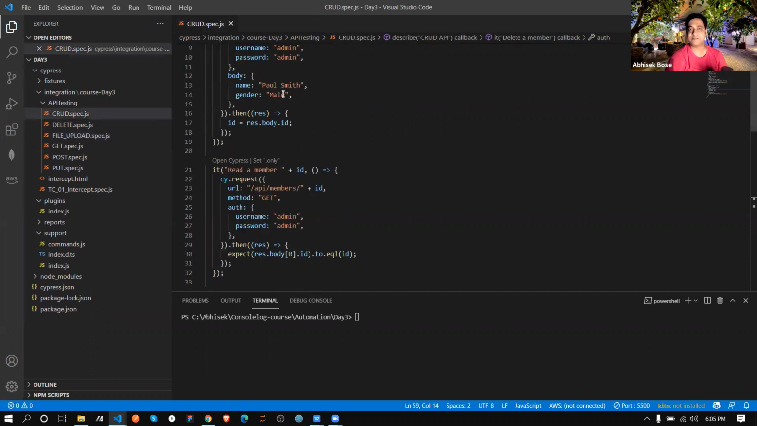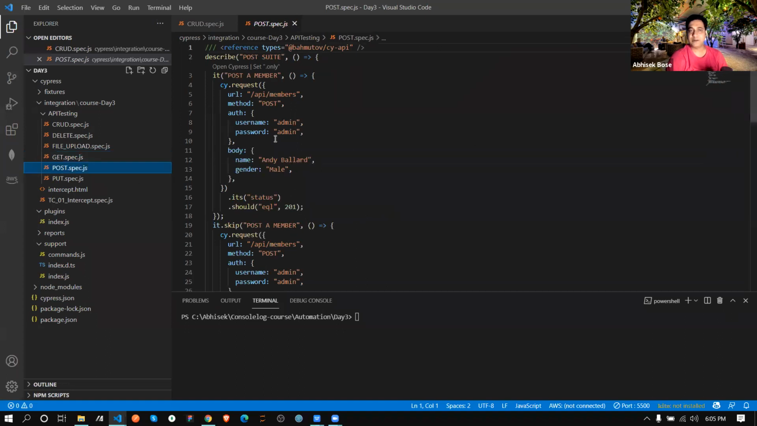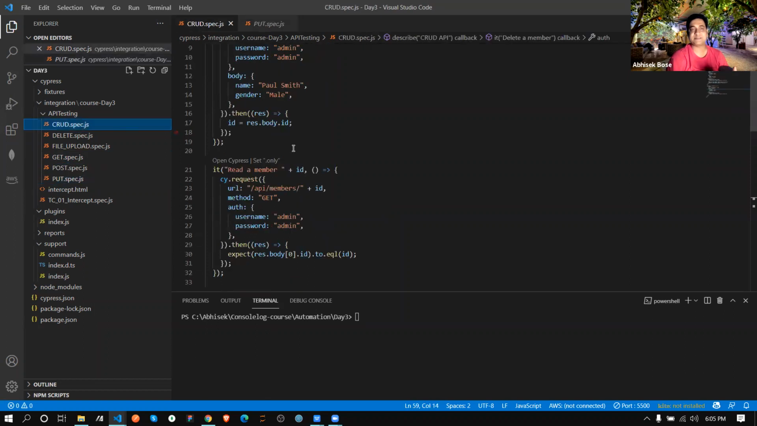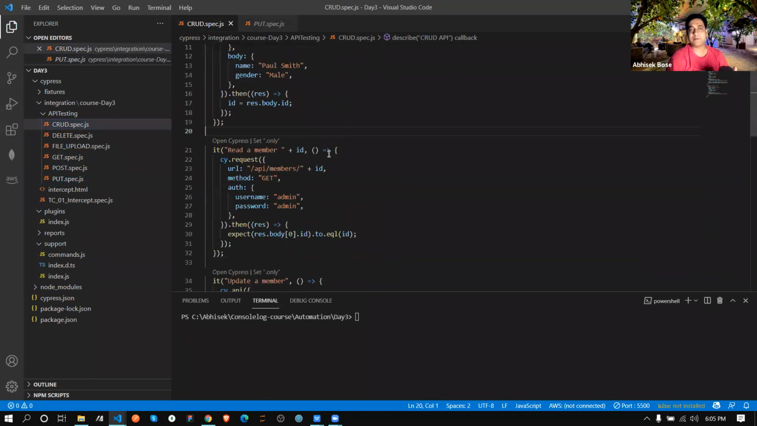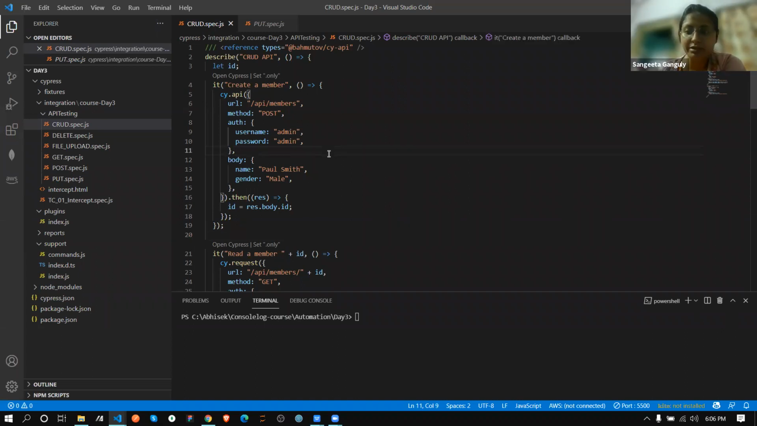But this scope is already there. Get we already checked. Post we already checked. Put, the same way. That's why I just mentioned this CRUD operation. If you are building a CRUD operation like this way, that's enough for testing. So under CRUD, I'm getting everything. Apart from that, you have also created these other files for get, post, put, delete separately, so that you can differentiate, nothing else. We can write it in a single file or differentiate it.